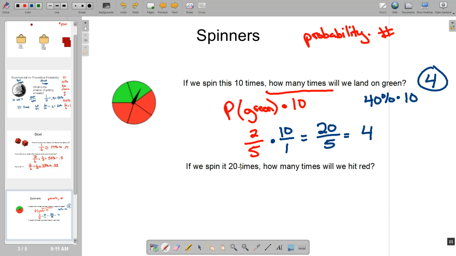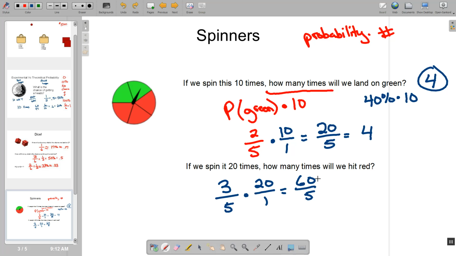Now this one gets a little bit tougher. If we spin it 20 times, how many times will we hit red? Well, same thing. We got to find the probability. So that'll be 3 out of 5 for red. And we take that times our 20. Now, once again, I could turn this into a percentage and multiply, but fractions are so much easier here. So I'm going to make this 60 over 5. Okay, and so I got to turn that into a whole number.